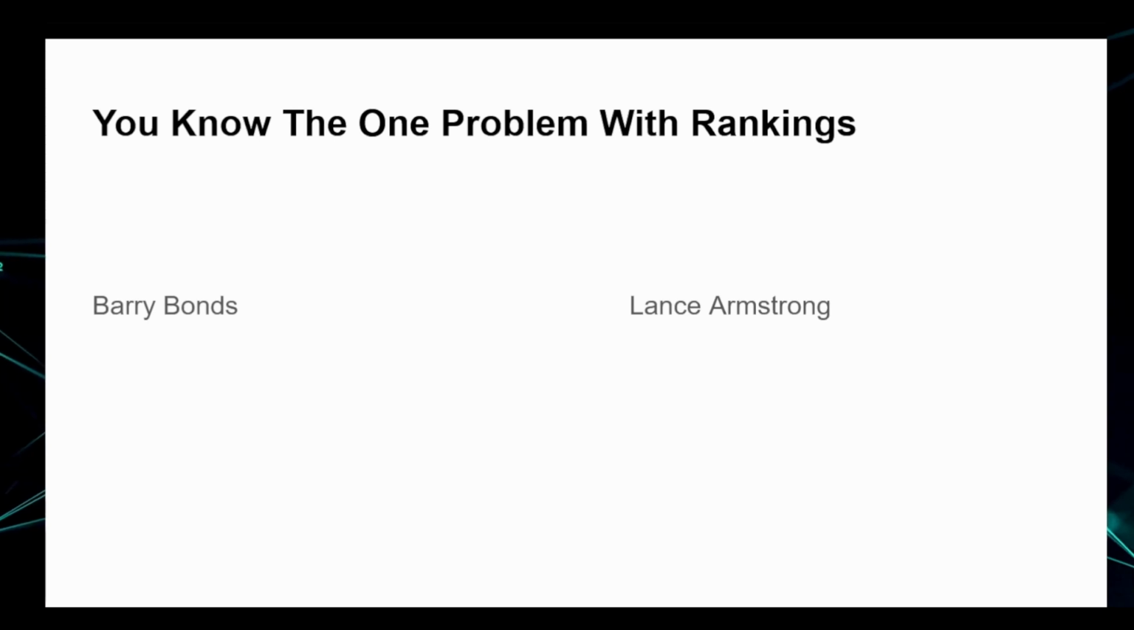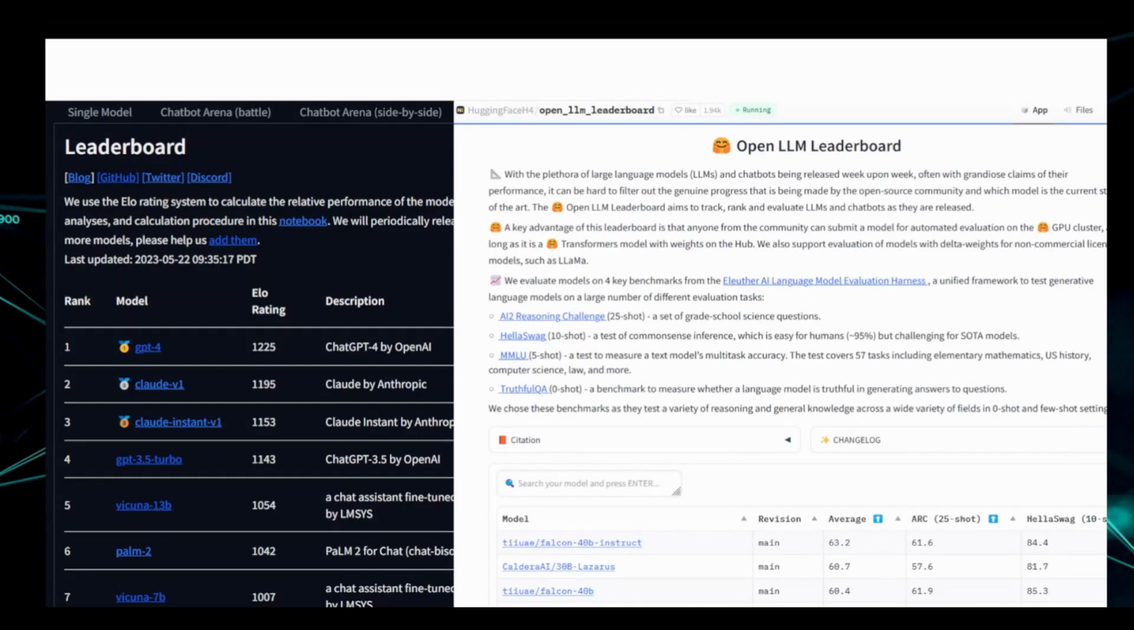The man on the left was Barry Bonds, a home run champion once, and the man on the right on the bicycle was Lance Armstrong, also a world champion once. So we have these leaderboards. The one on the left is the Elo rating system that rates all the large language models, both open source and closed source models, the private models.